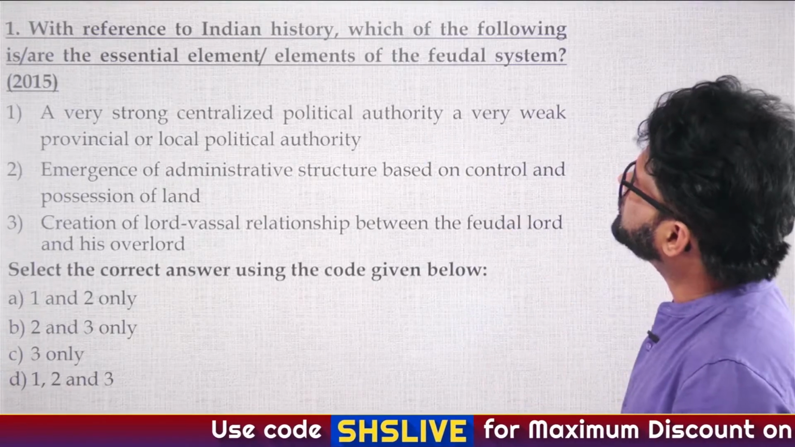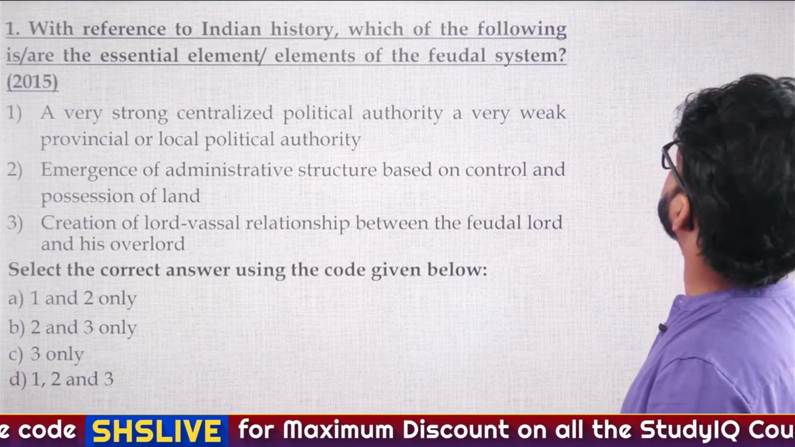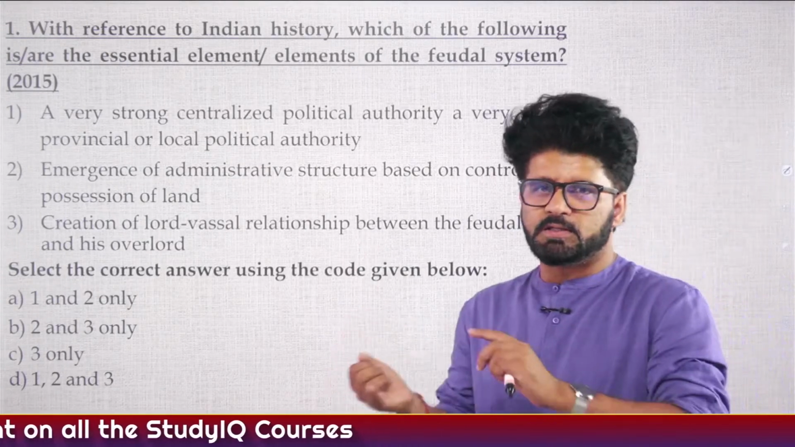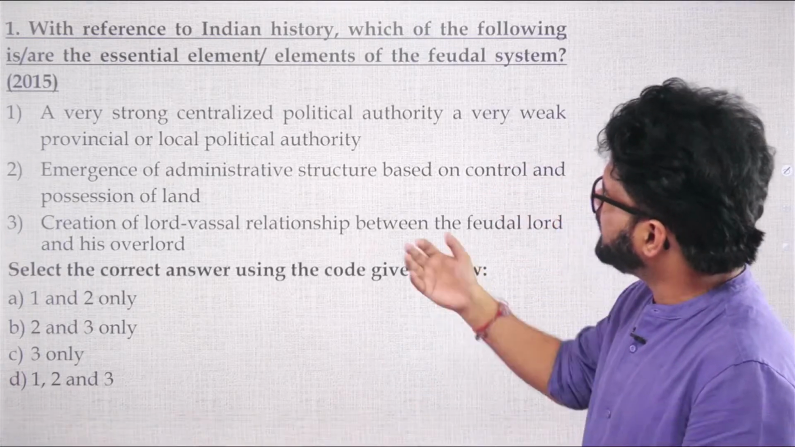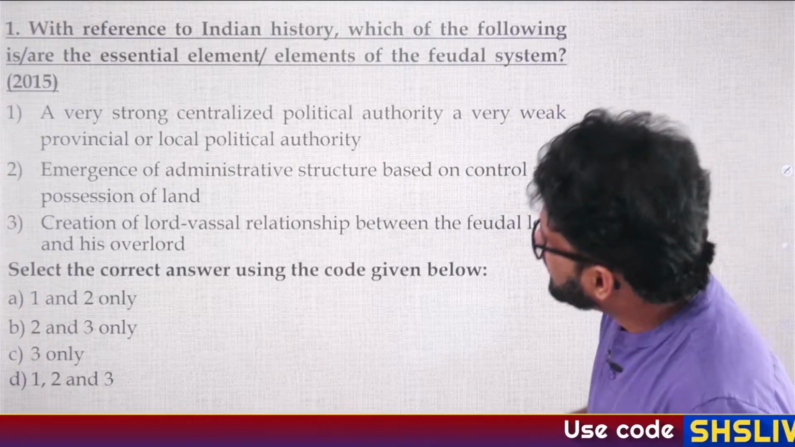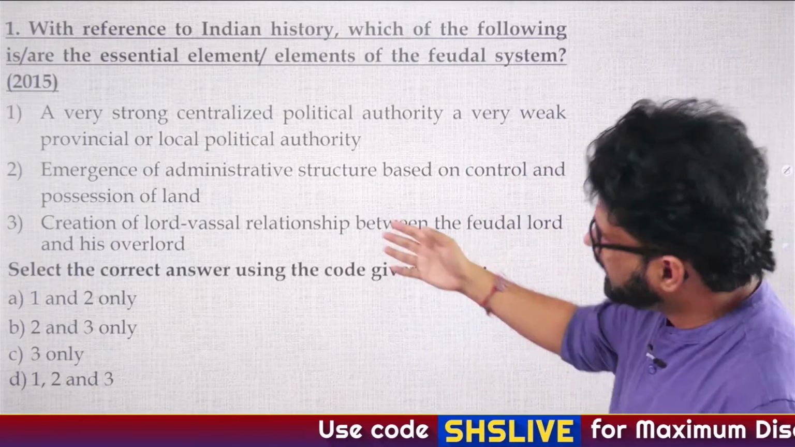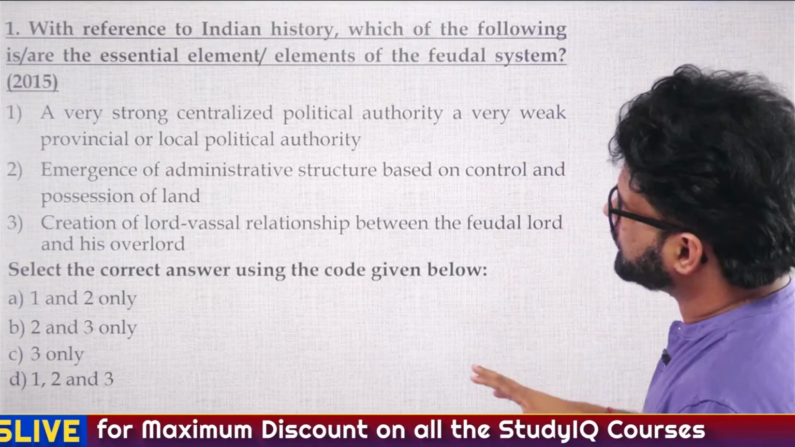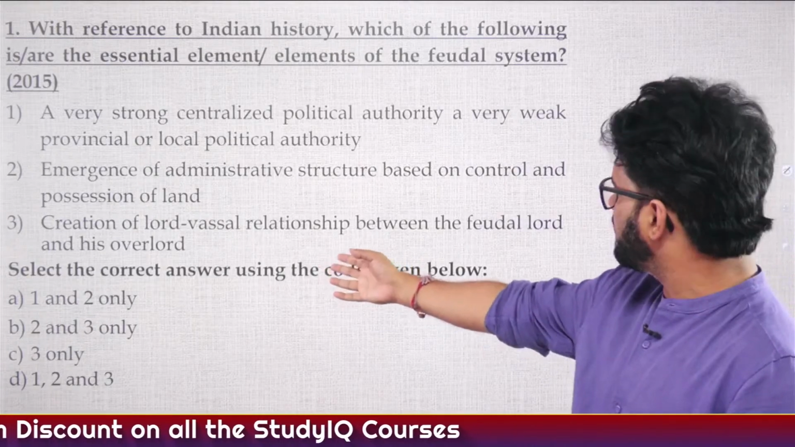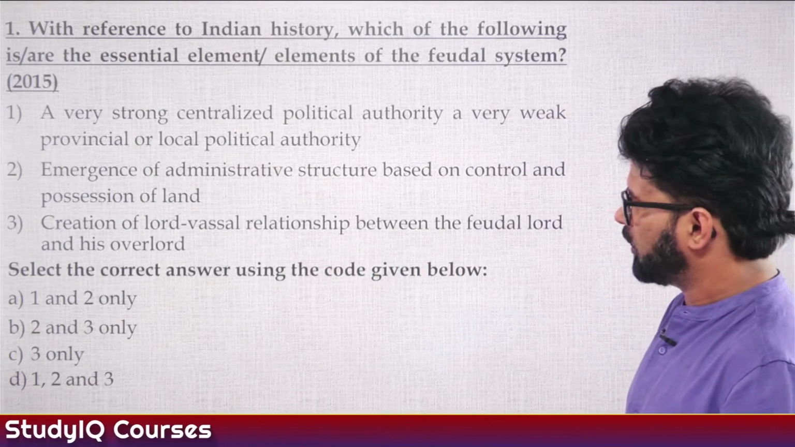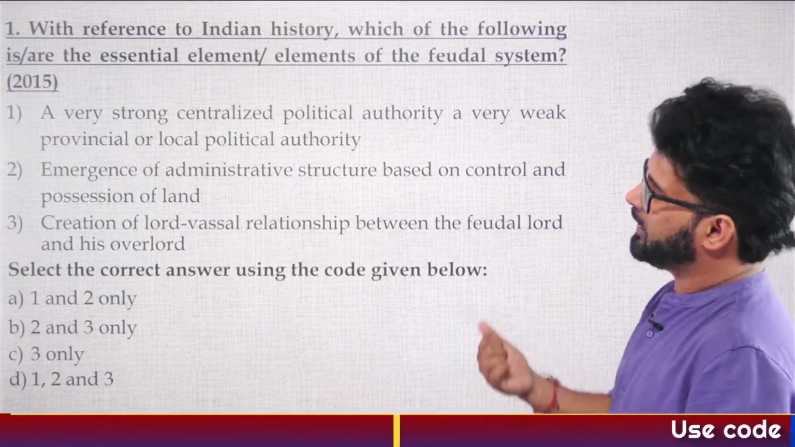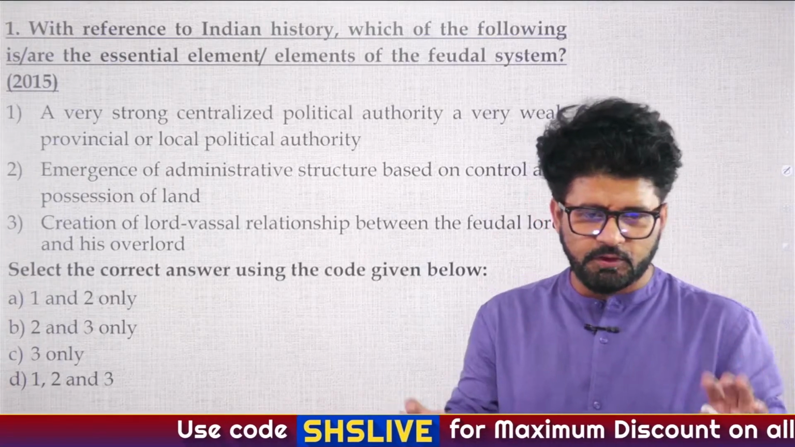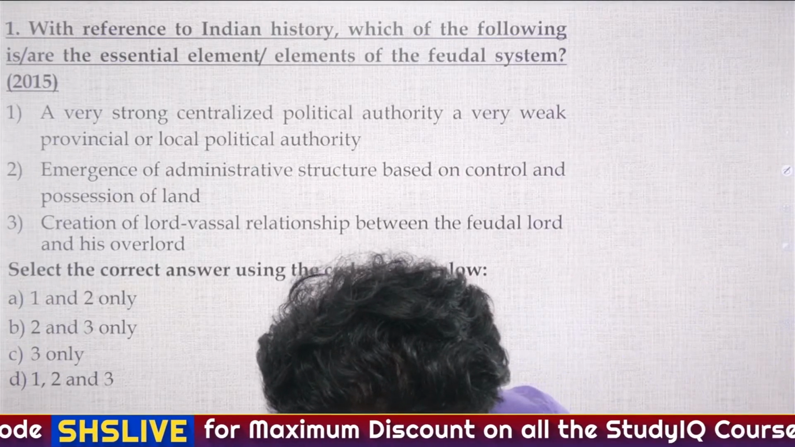So the first question is, with reference to Indian history, which of the following are the essential elements of the feudal system? 2015, this is a PYQ. First statement is a very strong centralized political authority, a very weak provincial or local political authority. Second statement is emergence of administrative structure based on control and possession of land. Third is creation of lord-vassal relationship between the feudal lord and his overlord. Select the correct answer using the code given below. A is 1 and 2 only, B is 2 and 3 only, C 3 only, and D 1, 2 and 3. So good evening Sundaram, good evening everyone. So what is your answer for this particular question?